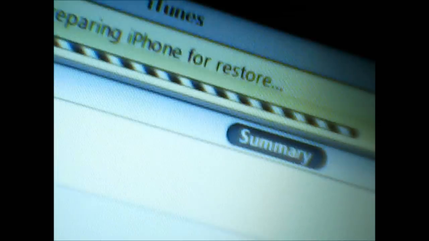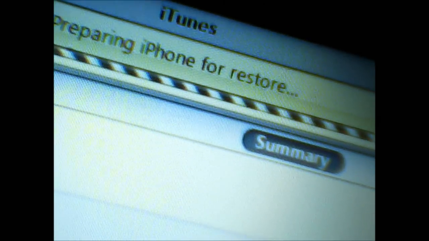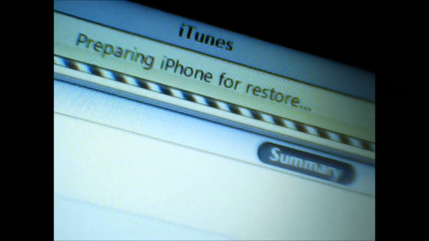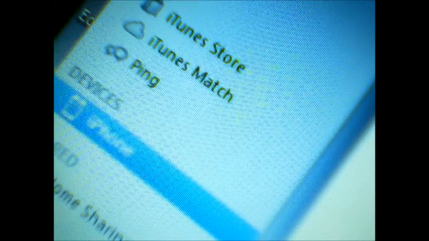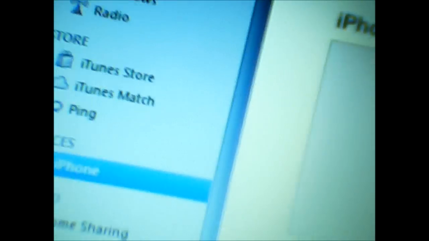Alright, so verifying, preparing for restore. That's the one we're waiting for. That's the real thing. It's restoring. Alright, so you can see here, iPhone. I hope you can see that. And then you can see it here. It starts restoring.